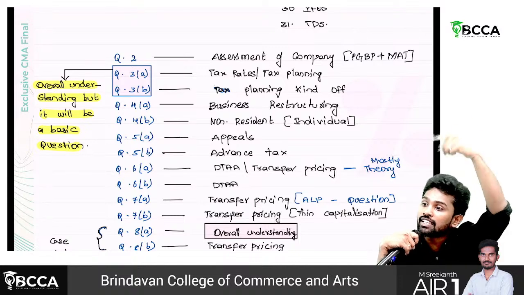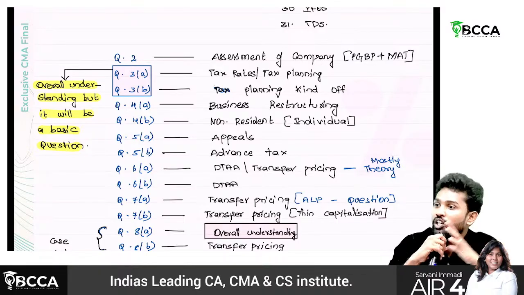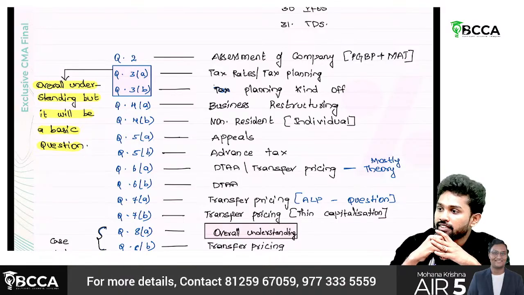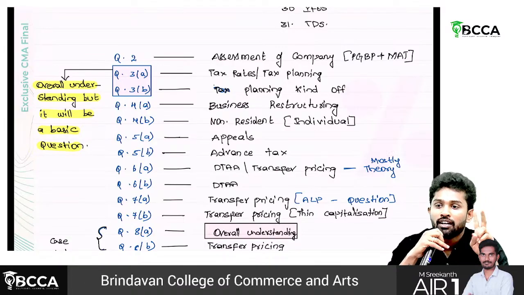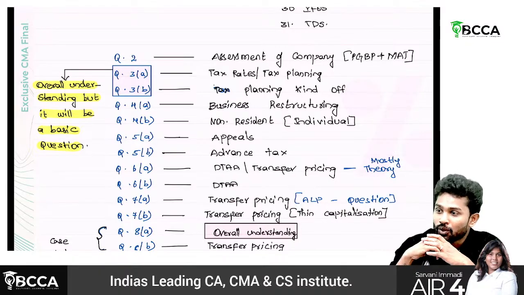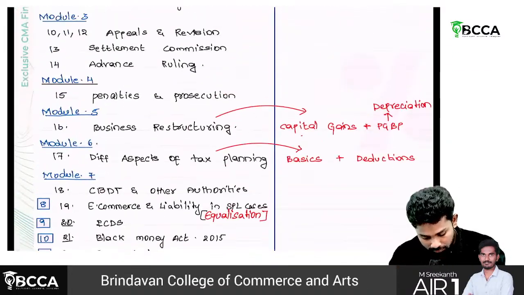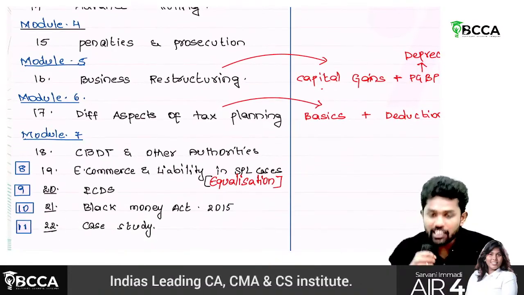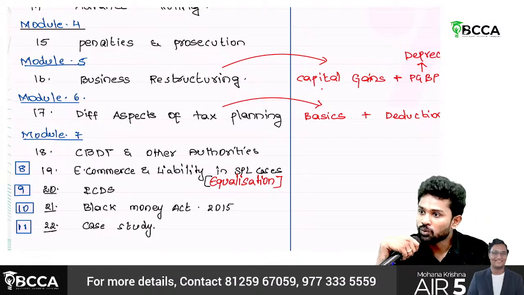Certain times they will even ask a theory question, sir. What is that theory question? If you have studied the old syllabus CMA inter DT, there used to be a question, in inter level they used to ask, write about the difference between tax planning and tax avoidance. Tax planning and tax management. So like that there used to be theory questions. Here, in the chapter called different aspects of tax planning, they will be talking about what is tax planning, what is tax management, what is tax avoidance.